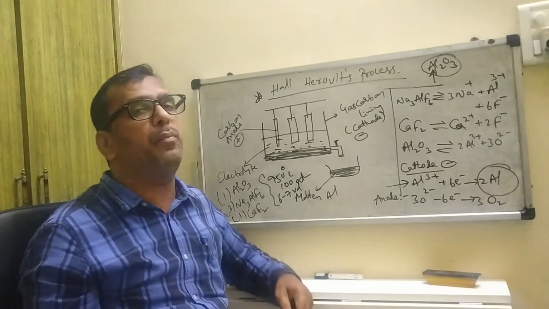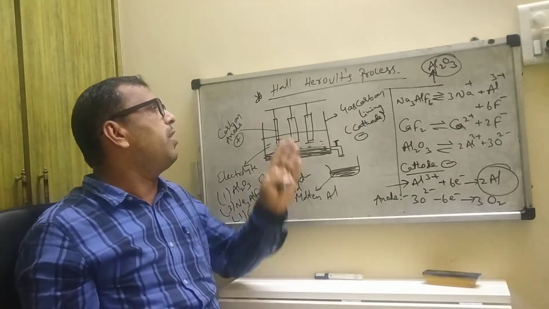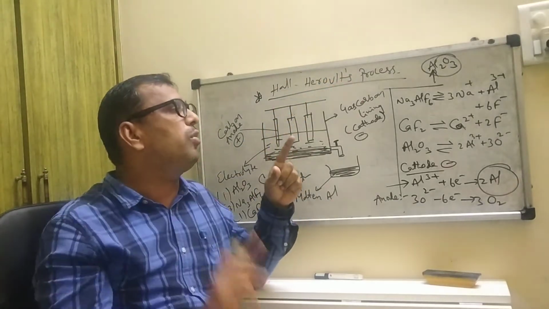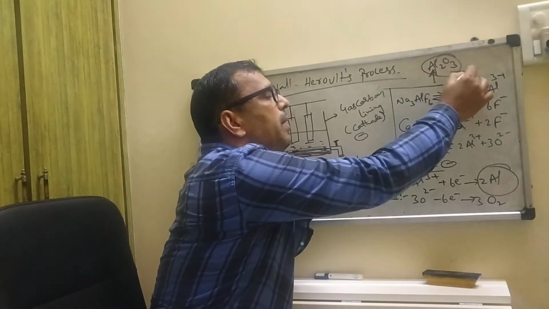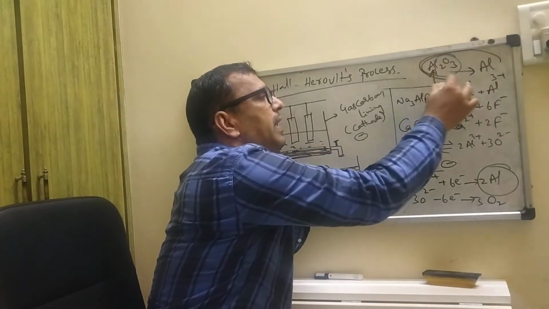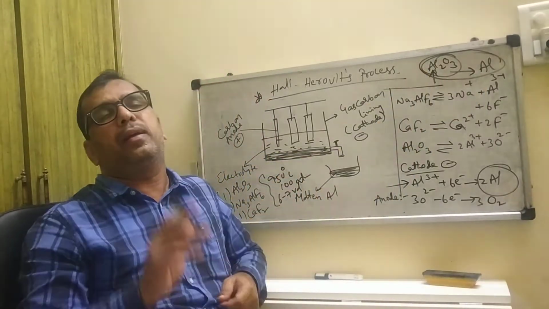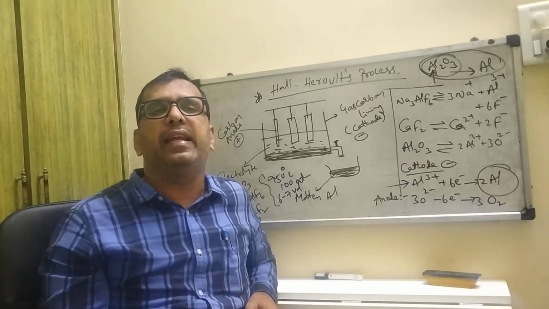This is very important in competitive examinations, and it is generally asked. What is the use of Hall-Hérold's process? Then you have to tell that this is used in pure aluminium: pure alumina is converted into aluminium. So this is what is generally used in the extraction of metal.